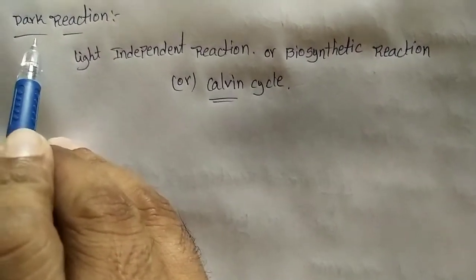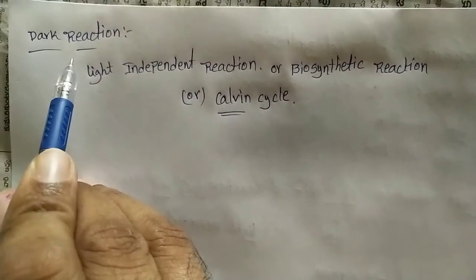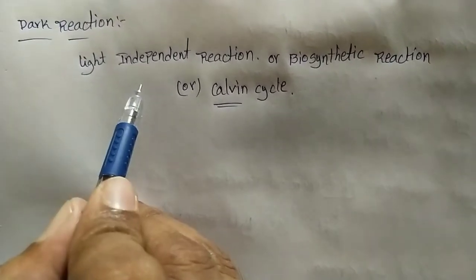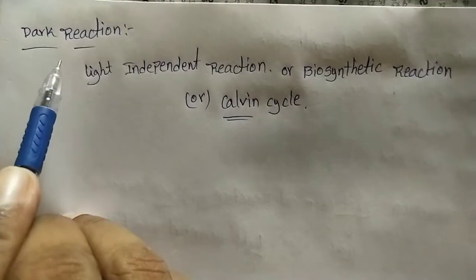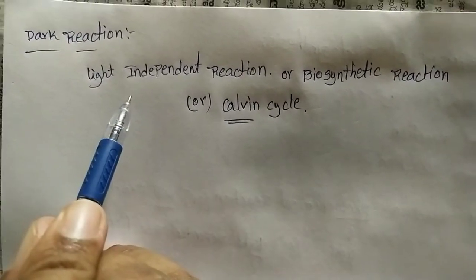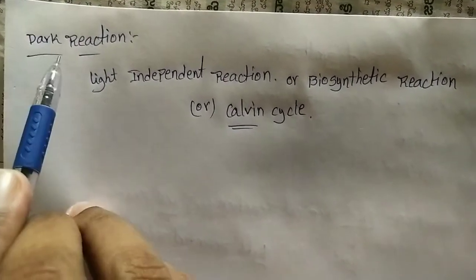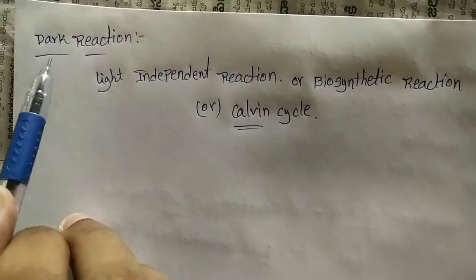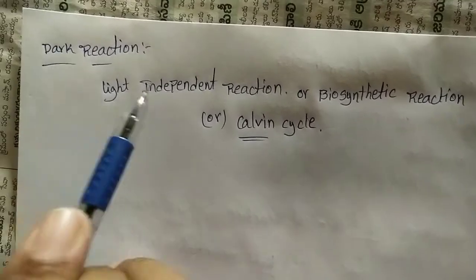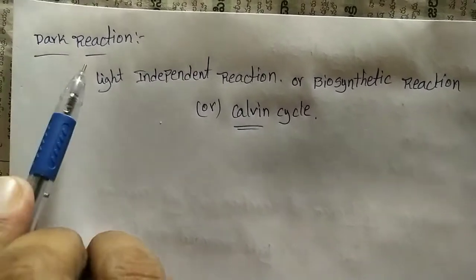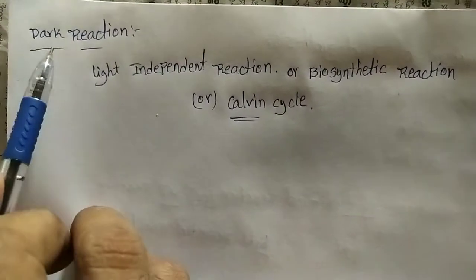So we can understand that the dark reaction takes place in light, but it won't use the light. Dark reaction means it occurs in the daytime, but it won't utilize the light. Don't think that the dark reaction will take place in the dark. It occurs in light only, but it won't use the light.